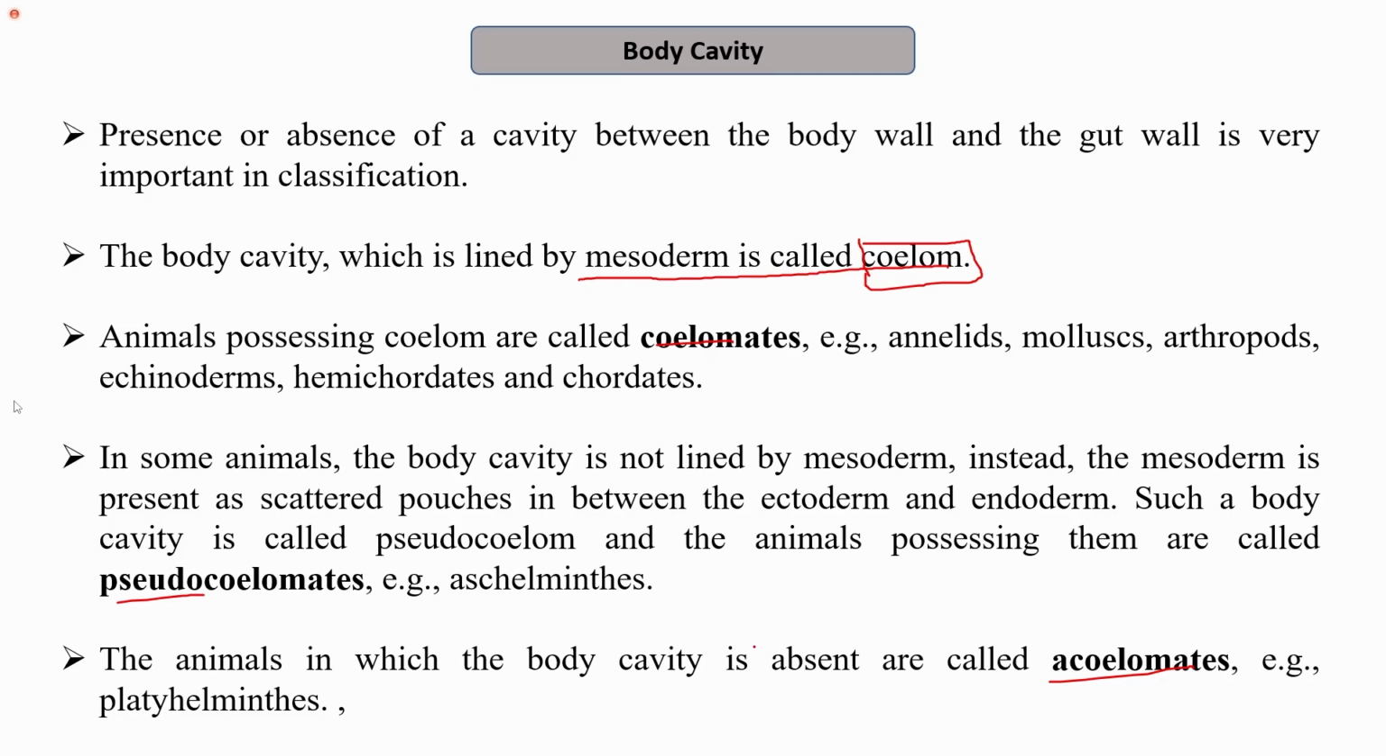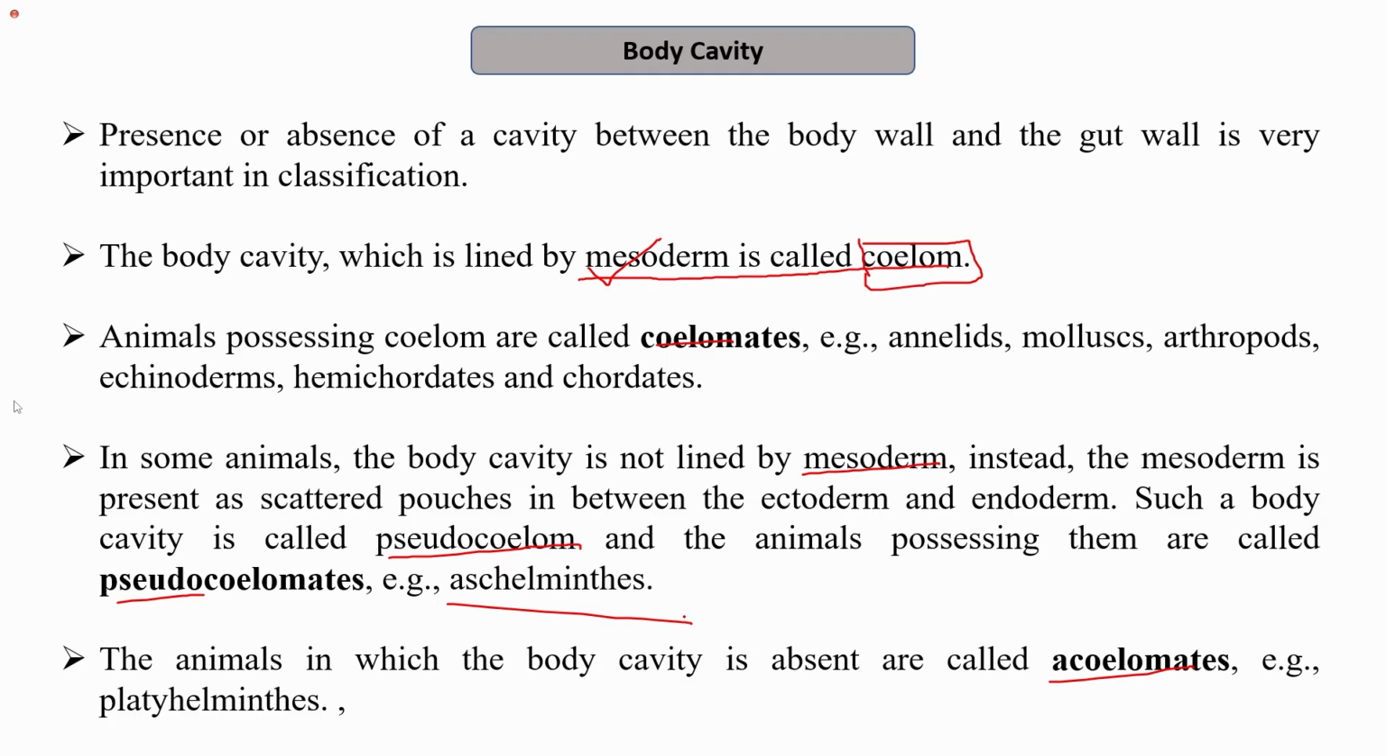So animals that possess coeloms are called coelomates. Example: annelids, mollusks, arthropods, echinoderms, hemichordates and chordates. In some animals, the body cavity, as I mentioned, should be lined by the mesoderm. But in some animals, the body cavity is not lined by mesoderm. Instead, scattered pouches of mesoderm are present in between the ectoderm and endoderm. Such a body cavity is called a pseudocoelom, and the animals are known as pseudocoelomates. Example: aschelminthes. We will see the figures of these coelomates, pseudocoelomates, and acoelomates later.